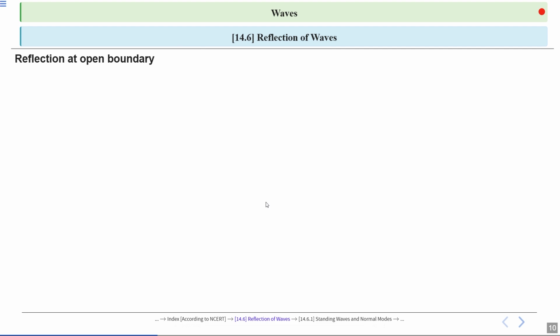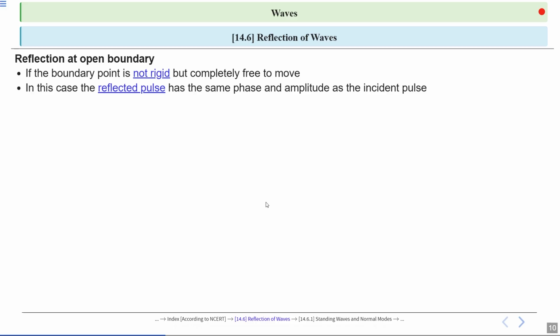Now we will understand reflection at an open boundary. If the boundary point is free to move, it has no constraint. Unlike rigid boundaries, it can adjust freely. This affects how forces or displacements are applied from the boundary. In this case, the reflected pulse matches the incident pulse in phase and amplitude.